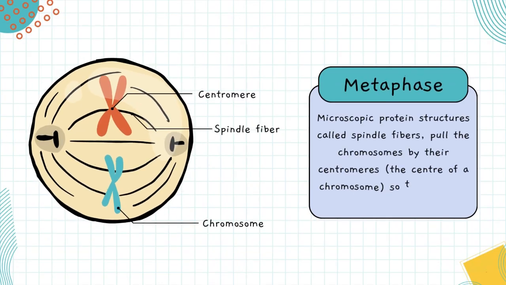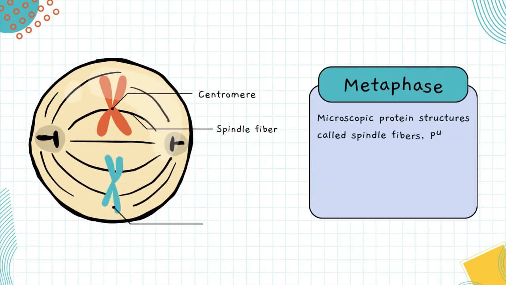Metaphase. Microscopic protein structures called spindle fibers pull the chromosomes by their centromeres, the center of a chromosome, so they line up in the middle.